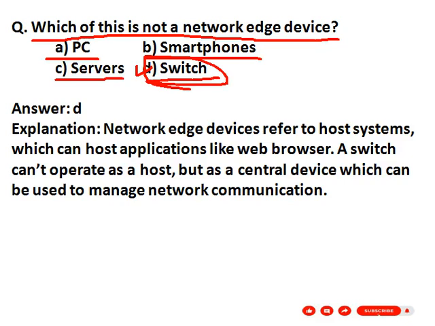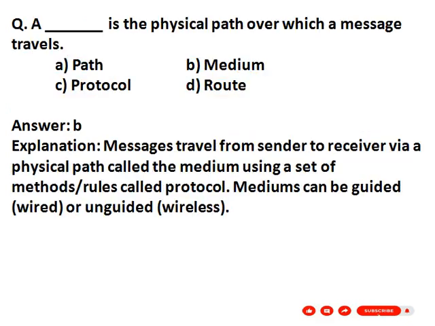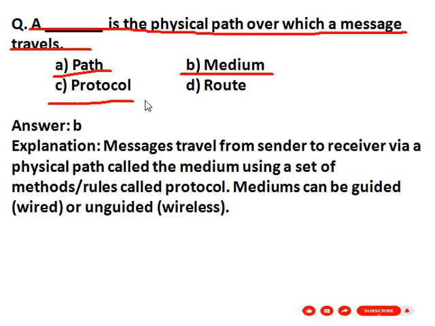Our next question. A dash is the physical path over which a message travels. Given options are A. Path, B. Medium, C. Protocol, D. Route. The correct answer is option B. Medium. Messages travel from sender to receiver via a physical path called the medium using a set of rules called protocol. Mediums can be guided, that is wired, or unguided, that is wireless.